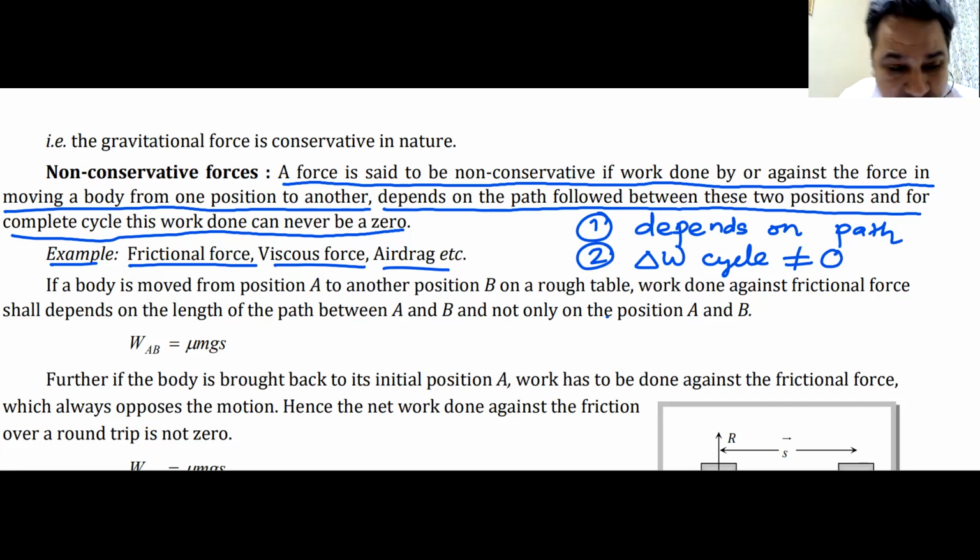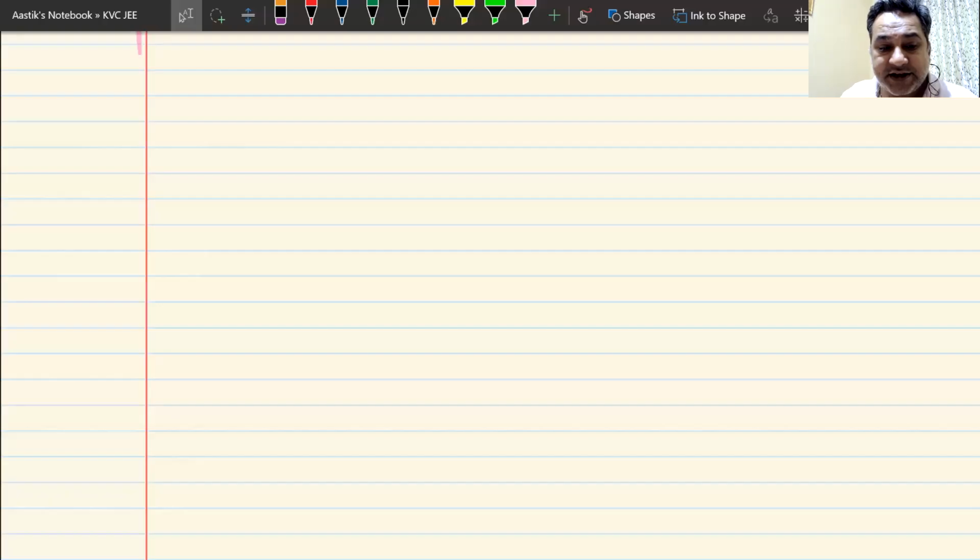Now what we will do now is find out the work done by some of these forces, and we will write their shortcuts, and we will talk about these forces, the work done by these forces in somewhat detail. So let us write the first heading.